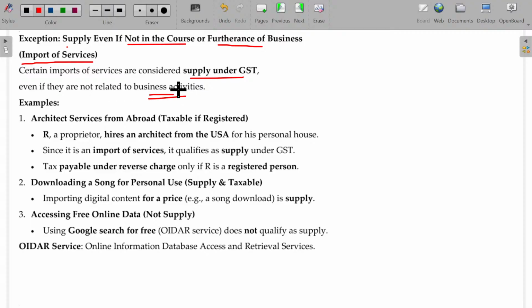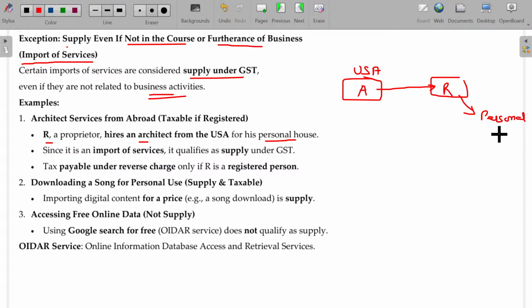Second point. A proprietor hires an architect who is in the USA, and he gets the architect service from there. Now that service is used for personal house construction. Now automatically what happens as per section 7, import of service?